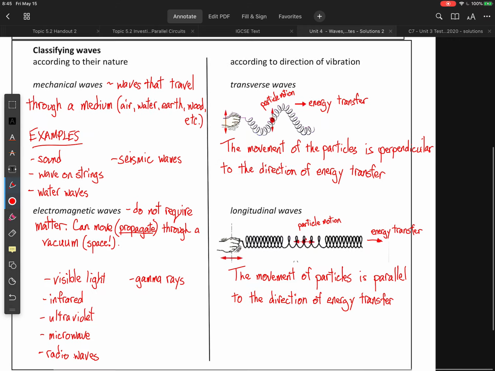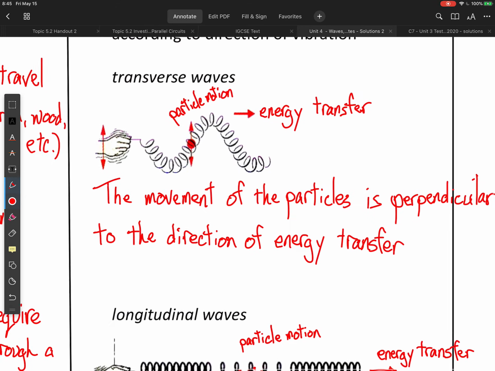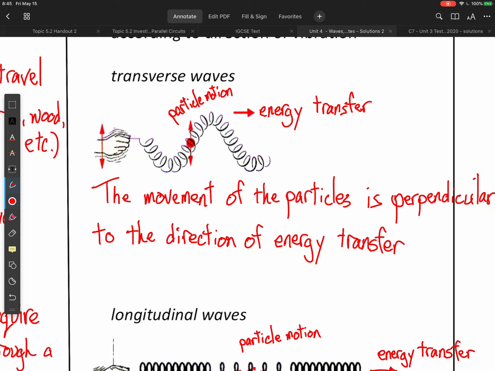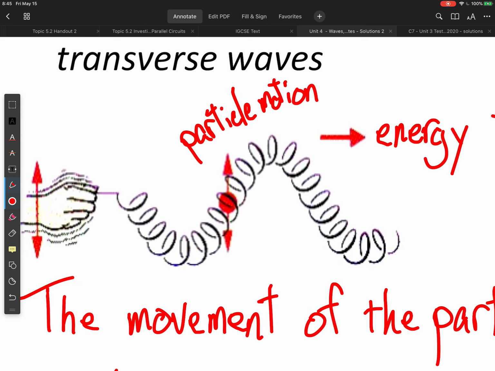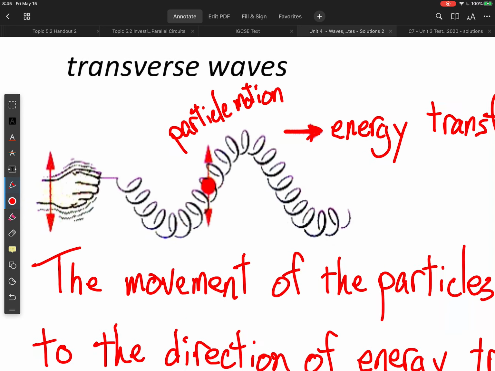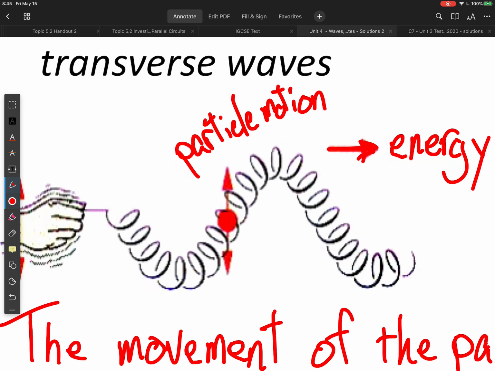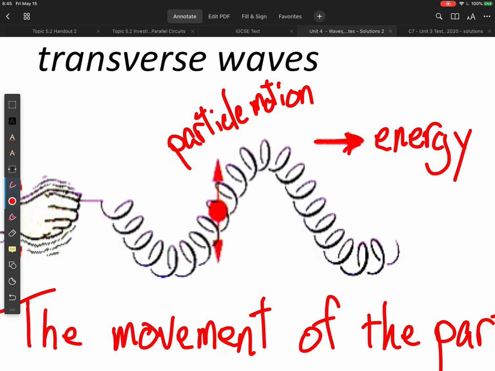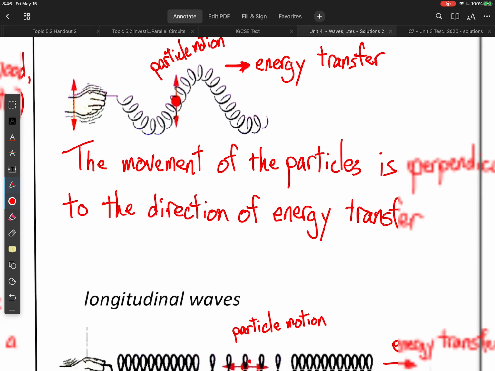So here we have a transverse wave on a Slinky, and this is the classic example of that. The movement of the particles for a transverse wave is perpendicular to the direction of energy transfer. So what that means is if you pick a spot on your Slinky, you're going to find that one individual particle is just moving up and down, even as the energy is moving laterally. So the energy moves to the side, but an individual particle just moves up and down. That is the defining characteristic of a transverse wave.